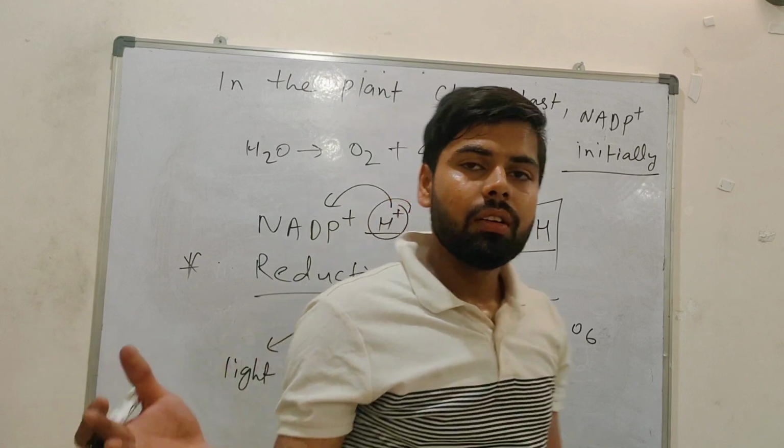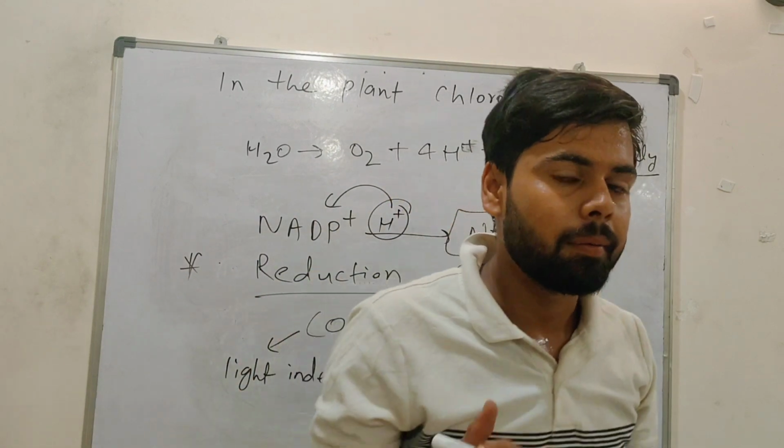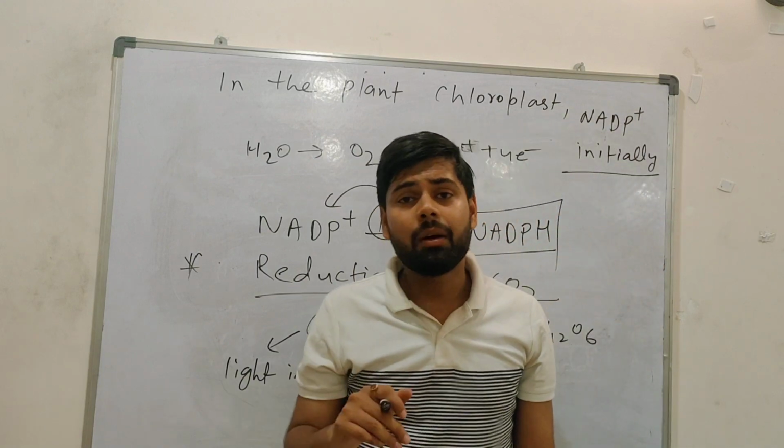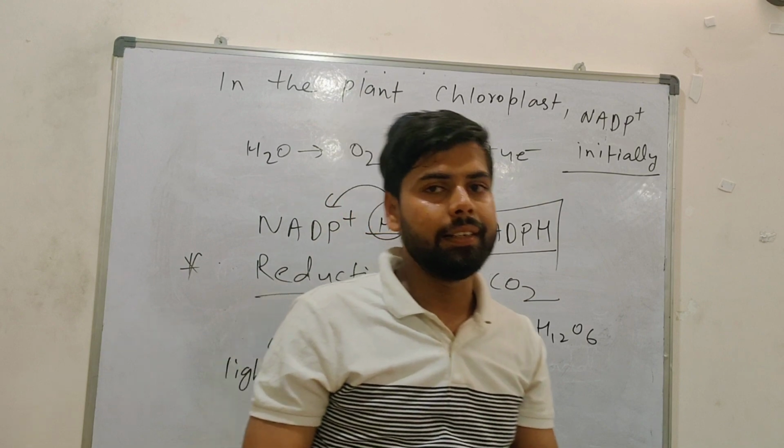In the next lecture, we will study the site of photosynthesis, where photosynthesis will happen. We will study the cross section of a leaf. The leaf diagram we will study in detail.